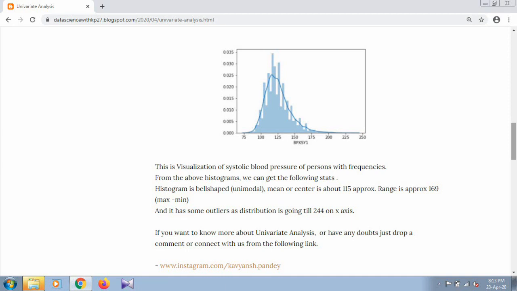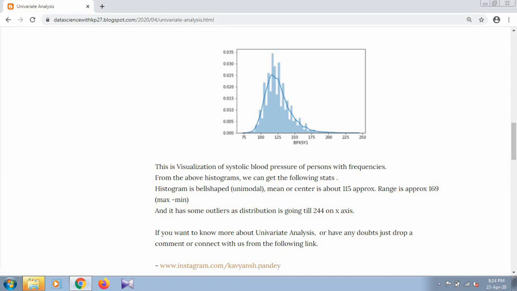This is a visualization of the systolic blood pressure of a person with different frequencies. On the x-axis we have blood pressure, and on the y-axis we have the different frequencies. From the histogram, it is clear that there is only one bin, so this is unimodal. If there were two bins, like this and this, it would be bimodal. But there is only one bin, so this is unimodal. The range of this histogram is from 75 to 244 approximately, so we get the range from maximum minus minimum, which is approximately 169, and the mean value is about 115.